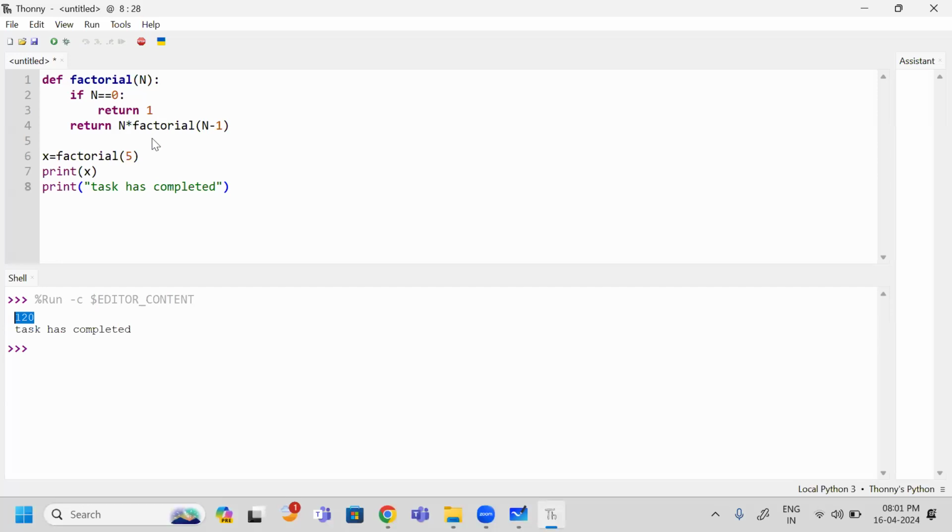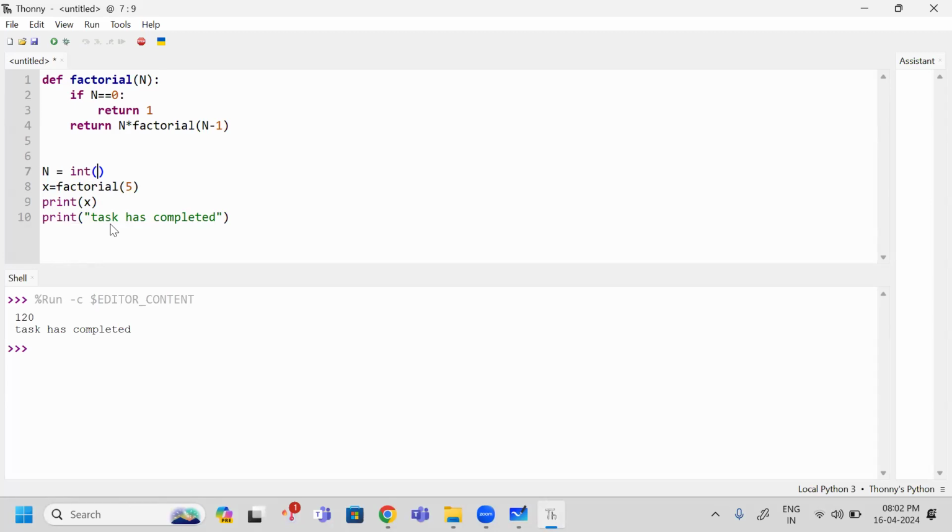Here you may have a question: Sir, I don't want to give this 5 value directly, I want to take it from the end user. Yes, you can write like that also. So the value that needs to be supplied, you need to take dynamically. And you can find factorial values only for integer numbers, so I definitely need to perform integer conversion.